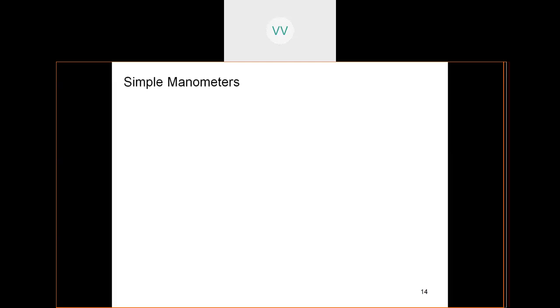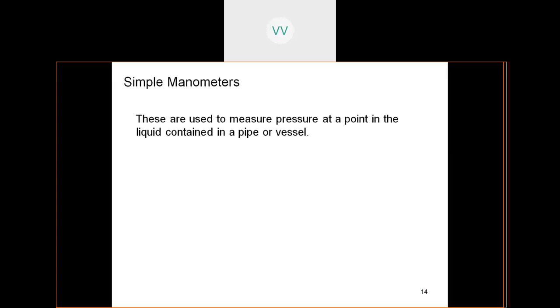Now let us go into pressure measuring devices, that is simple manometers. So what are these manometers? You must have seen glass tubes in your chemistry lab, thin glass tubes of very small diameter.